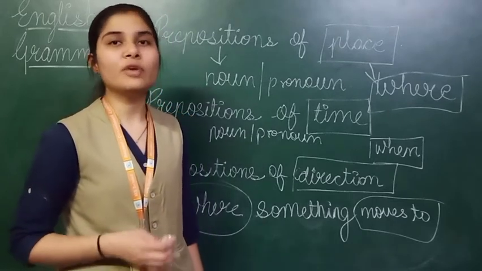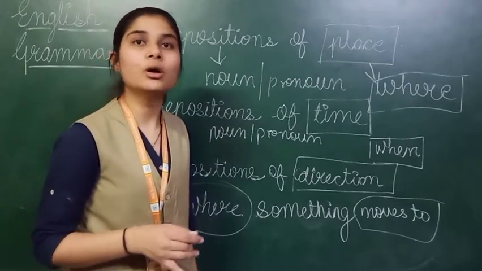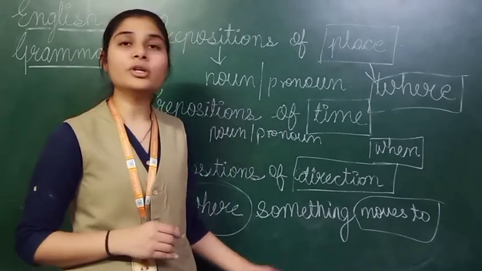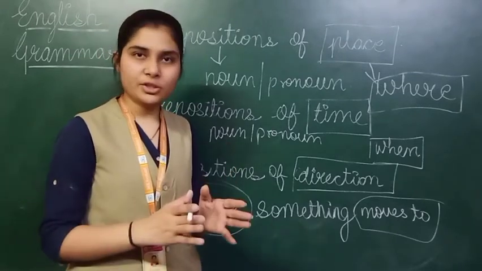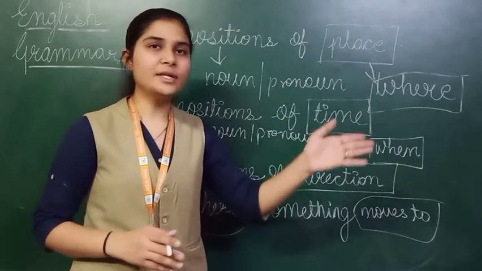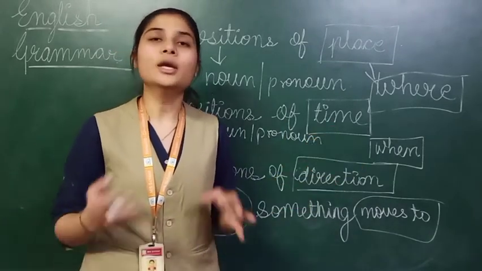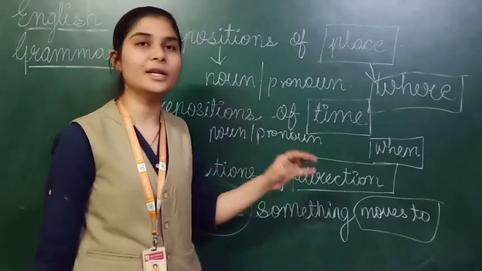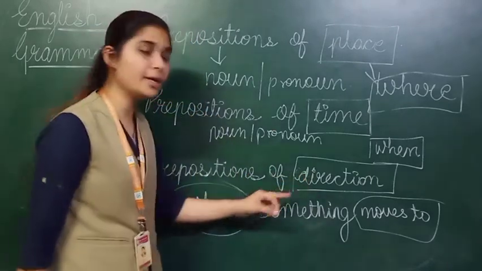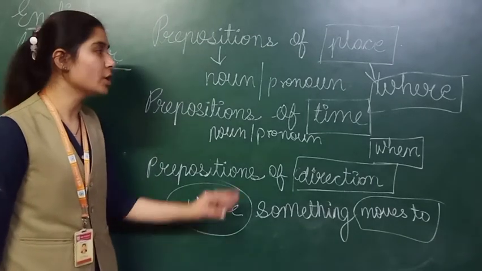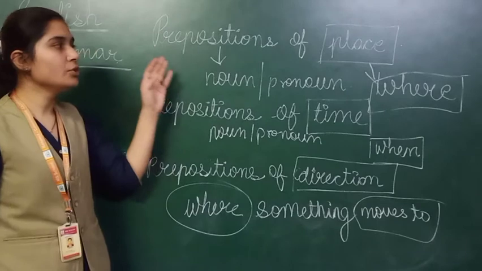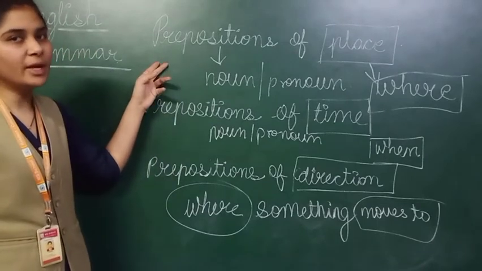So what will they tell you? They will guide you. They will tell you the way in which you have to go. So it means they are giving you direction, right? Right jana hai, left jana hai. In this way they are giving you direction. So that comes in direction, and it is a little bit related to the adverbs of place only. Okay. So we are going to do prepositions of place first.